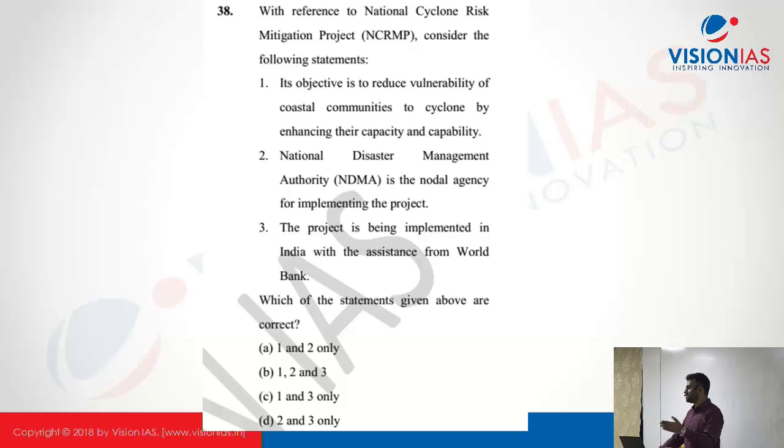Non-structural measures are more about enhancing the prediction or enhancing the capability of the community, giving them training. All these are non-structural measures. It is targeting both. Second one is correct, that is NDMA is the nodal agency. The third one is the project is being implemented with the help of World Bank. This is also correct. The World Bank funding is major in this. Answer is B.